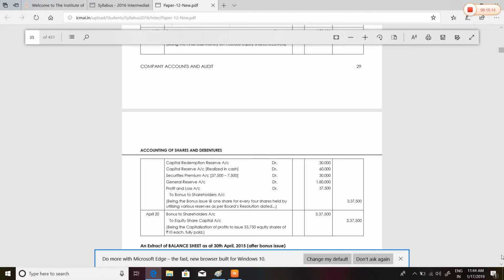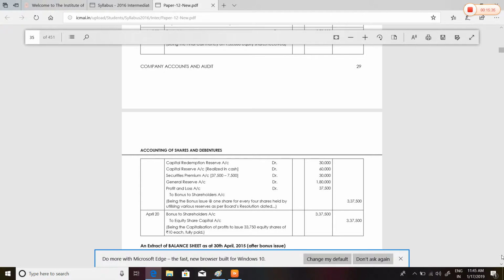Securities premium account 37,500 minus 7,500, that is 30,000. General reserve 1,80,000. Profit and loss account 37,500. To bonus shares, being bonus shares declared. Then bonus shares to equity share capital 3,37,500, being bonus shares issued.